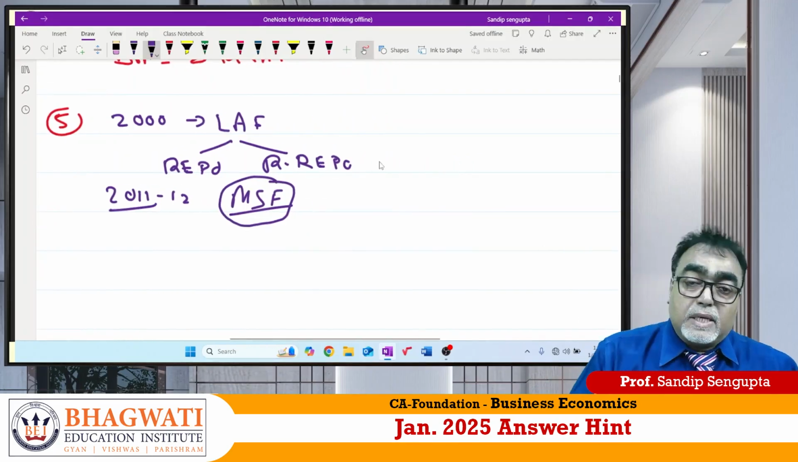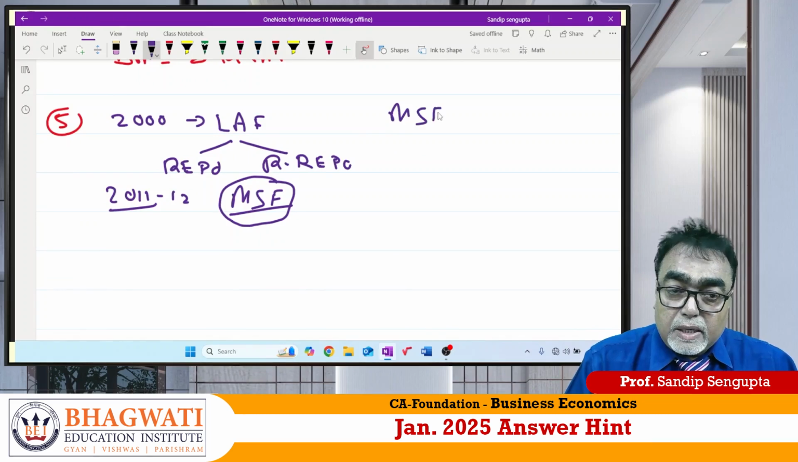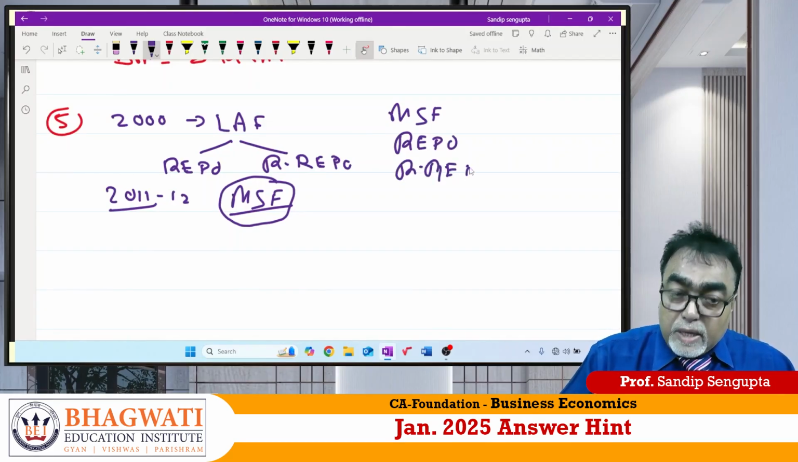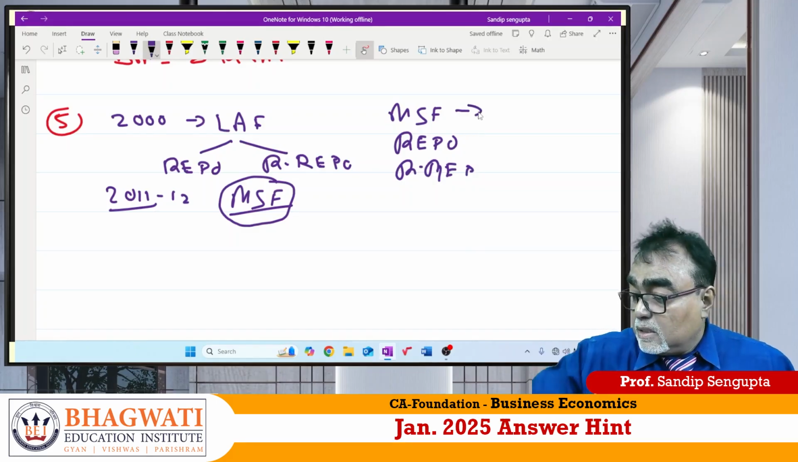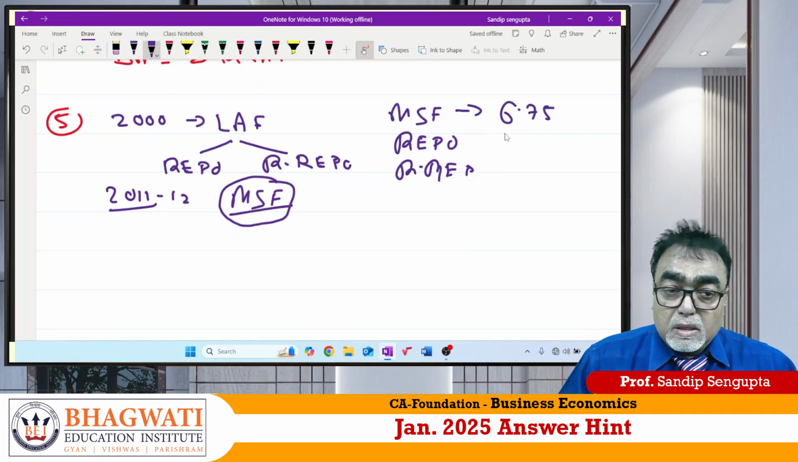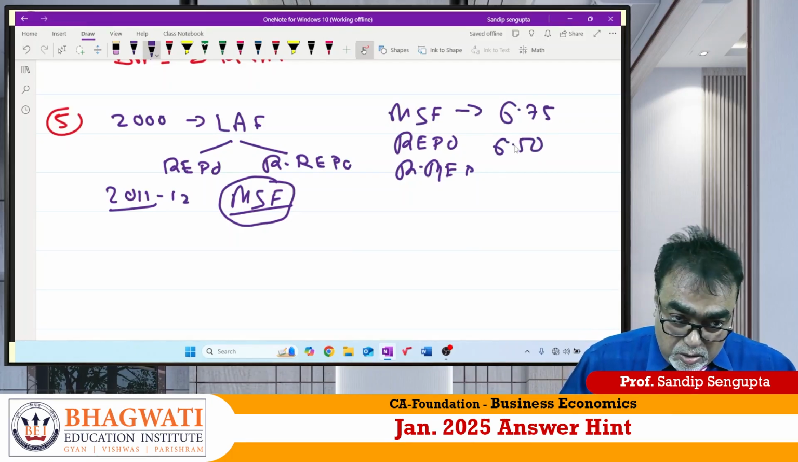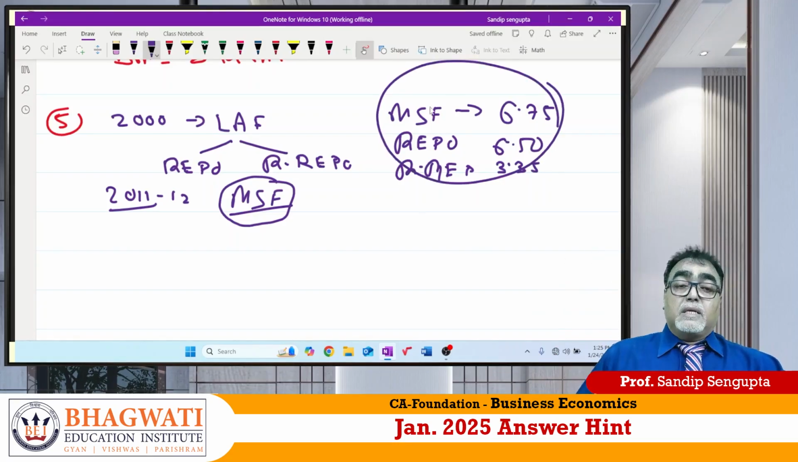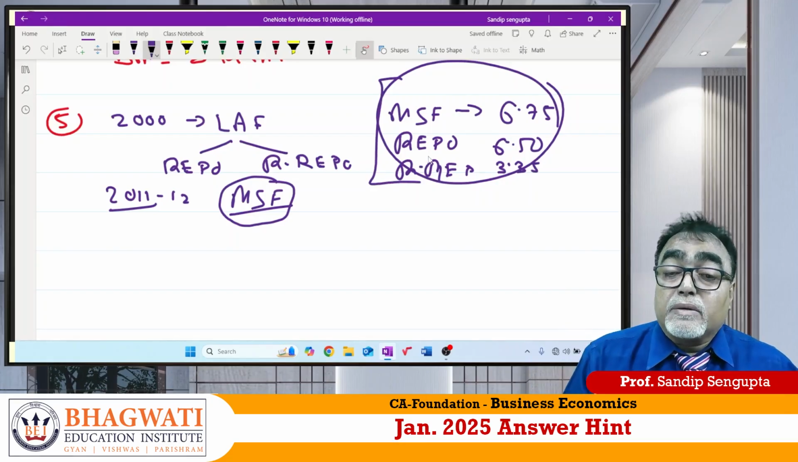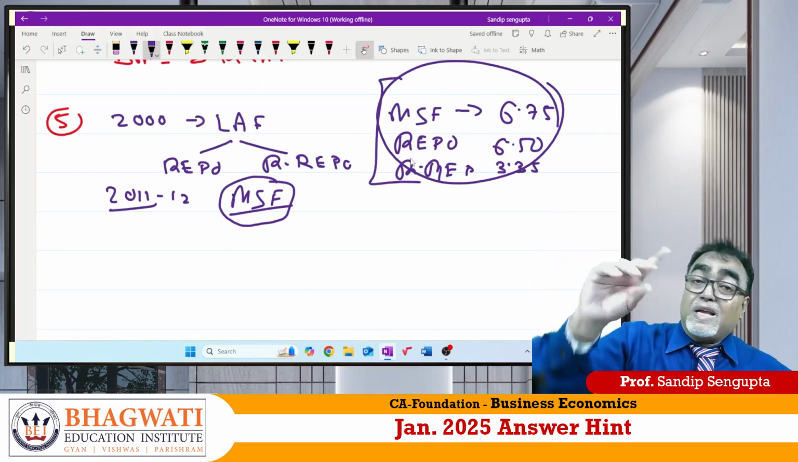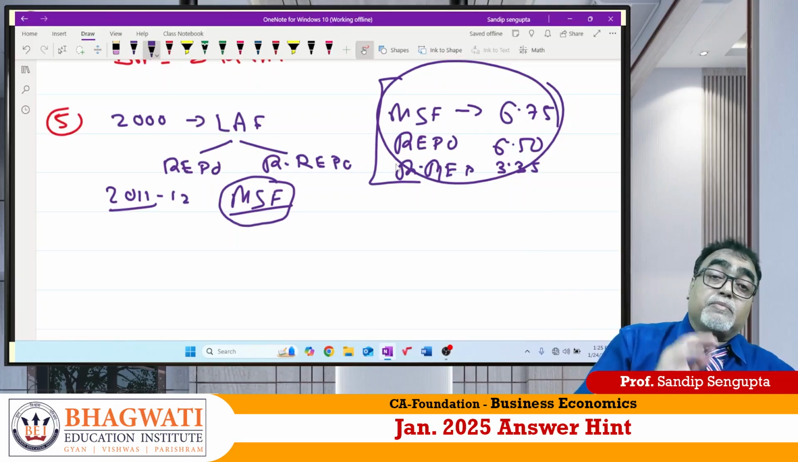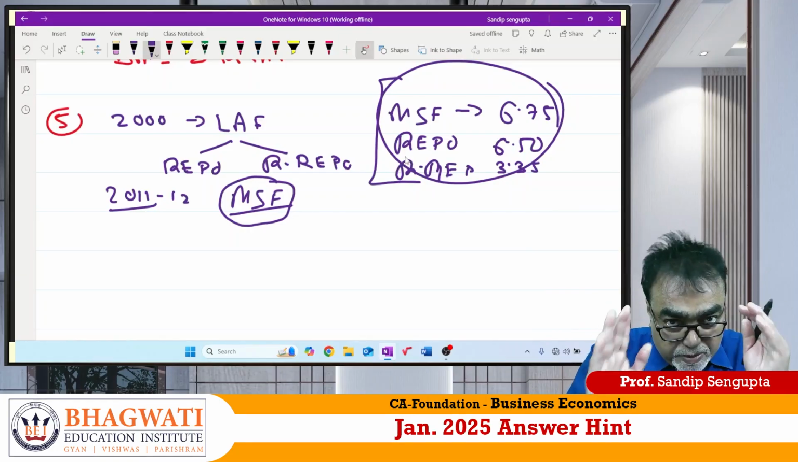So concept is what? Your common sense. Highest rate should be what? MSF, marginal standing facility. Second should be what? Repo. Third should be what? Reverse repo. Today's data, you can see MSF is 6.75%, repo is 6.50, and reverse repo is 3.35. Why I gave this? So that my bacha can understand. Sir, it is called corridor of interest rate. MSF is always highest, aligned to bank rate, followed by repo, which is borne by commercial bank, and reverse repo, which is borne by RBI. That is your basic concept.